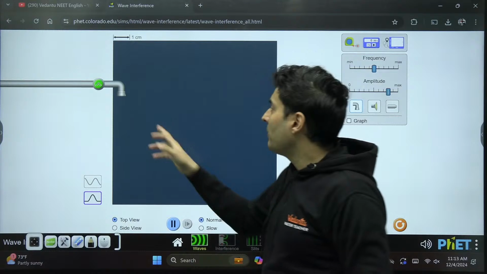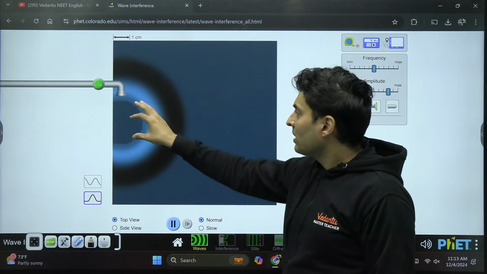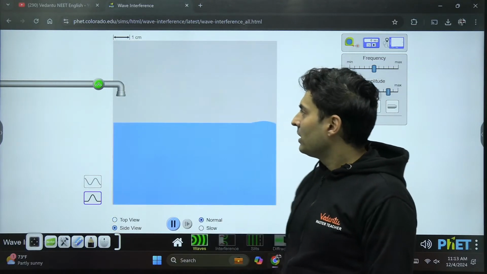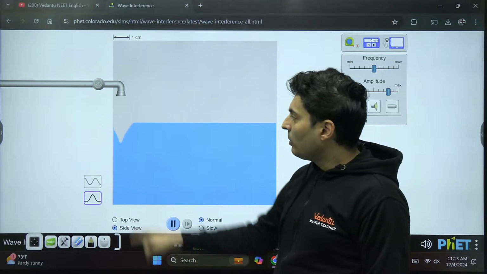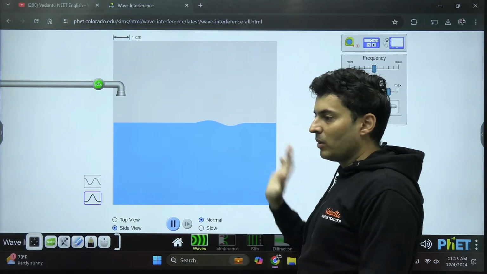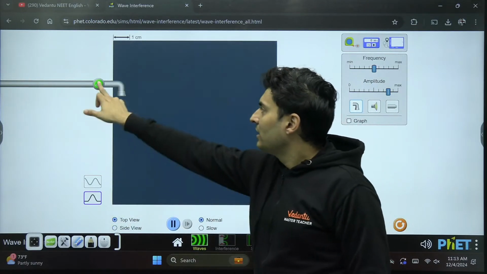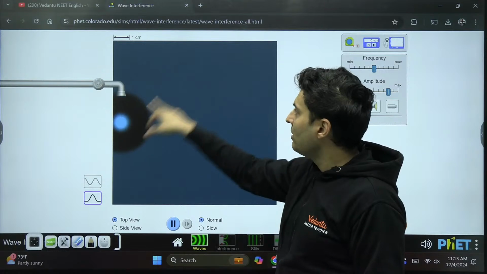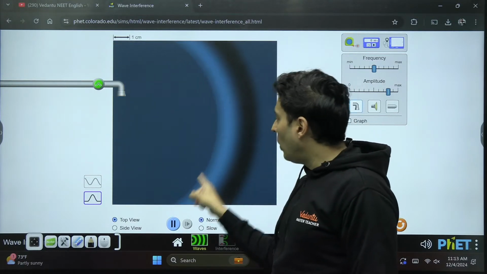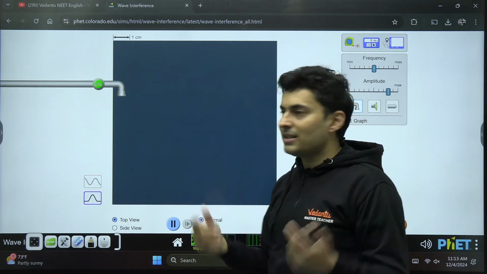To explain that, imagine a drop of water falls on a pond or a lake. The disturbance will move everywhere, and you can see it easily from the side view. See, this drop of water falls, and this disturbance is moving everywhere throughout the pond. Now this is the side view. If I see it from the top, then you will see how the disturbance goes everywhere. So the locus of all the points which have the same oscillation is called a wavefront.